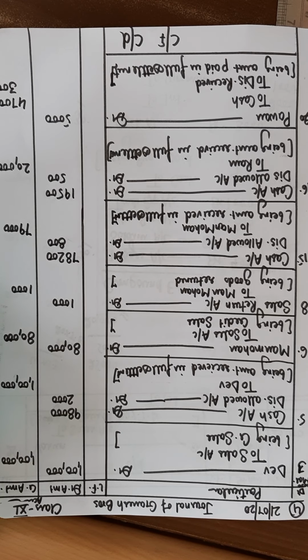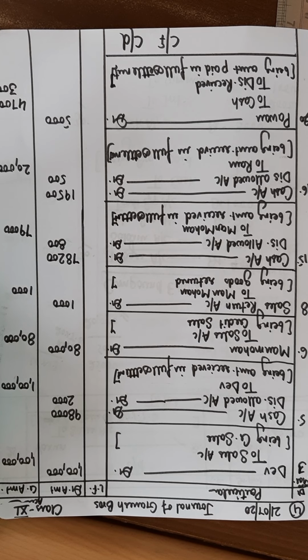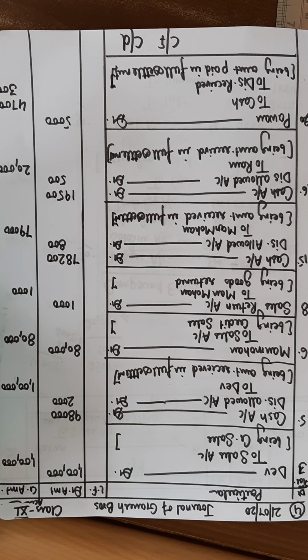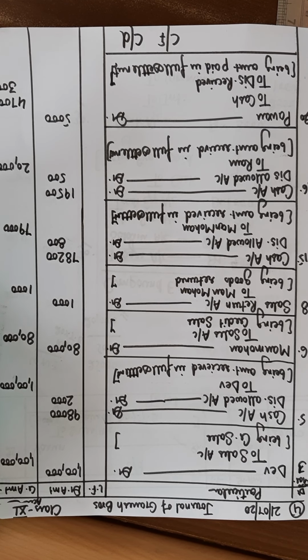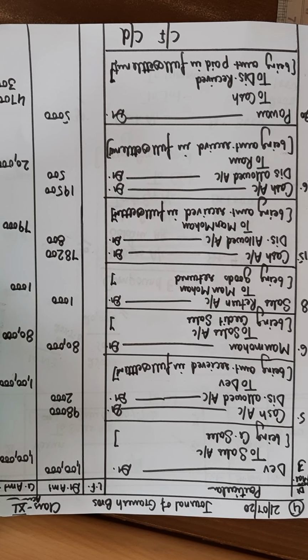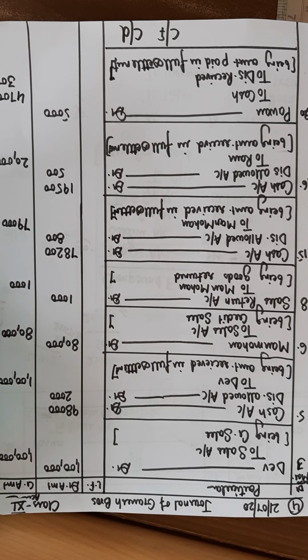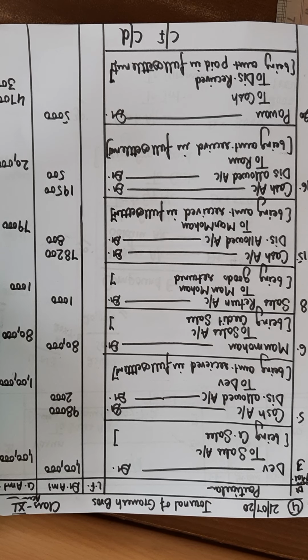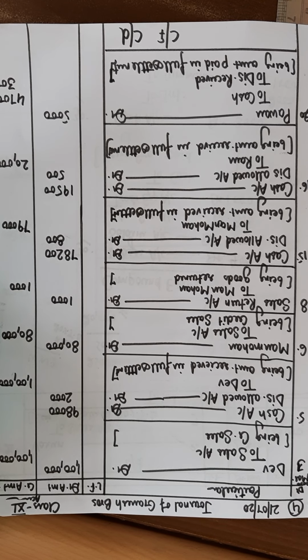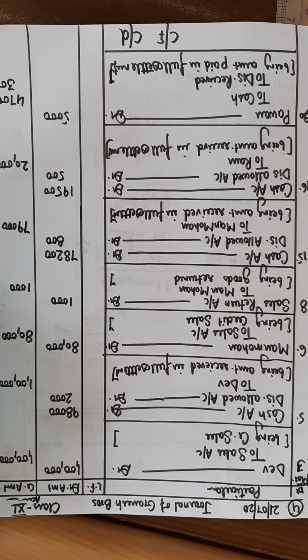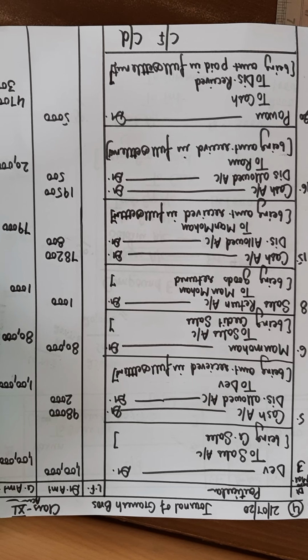The second entry is given on the 5th: you have received cash from Dev of rupees 98,000 in full settlement of his account. It means that we have to receive rupees 1 lakh, but now we are receiving only 98,000. So here we are allowing a discount to Dev. That's why 2000 is the loss for us, and that loss is to be debited in the term discount allowed.